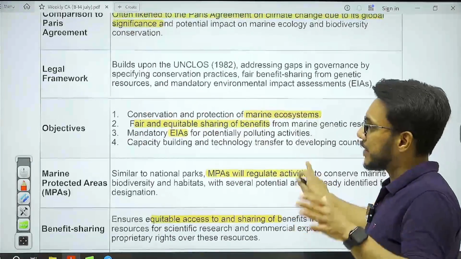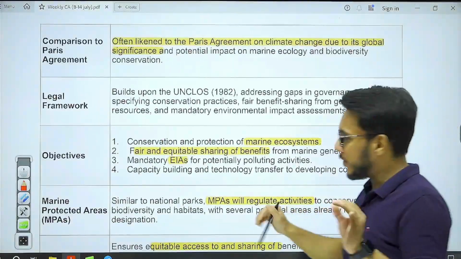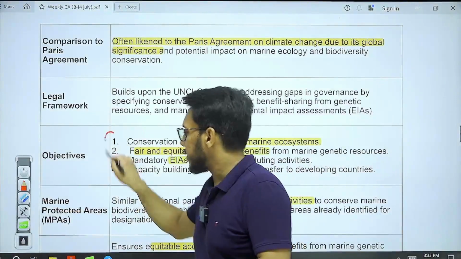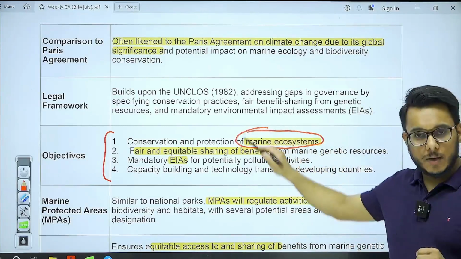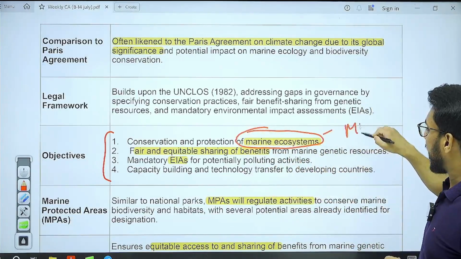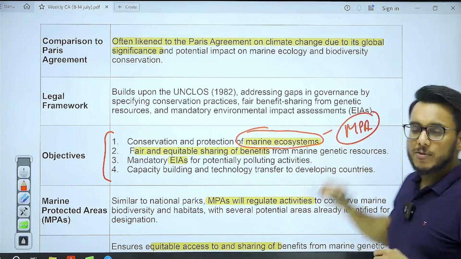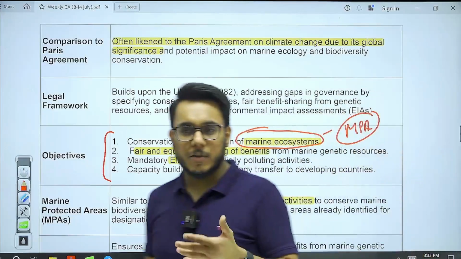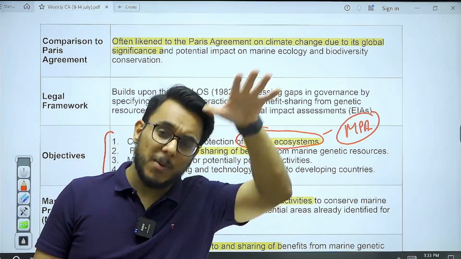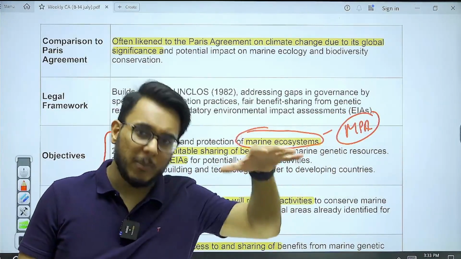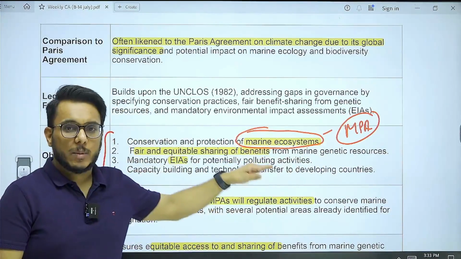Now, what is the objective? There are 4 major objectives. Number 1, protection of marine ecosystem. There will be marine protected areas developed. As we have national parks where we conserve wildlife, in the same way marine protected areas will be developed in the high sea area, and those marine protected areas will protect the marine ecosystem.